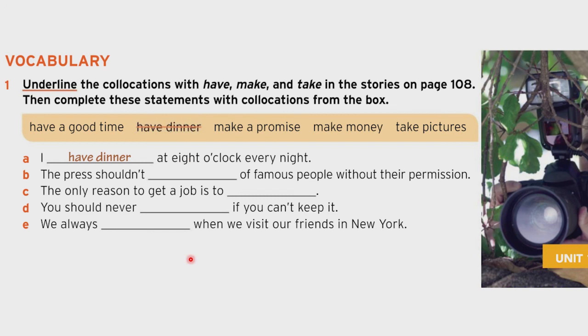All right, let's see. In the letter B, we have: the press shouldn't take pictures of famous people without their permission. Then: the only reason to get a job is to make money. And then: you should never make a promise if you can't keep it. And finally: we always have a good time when we visit our friends in New York.